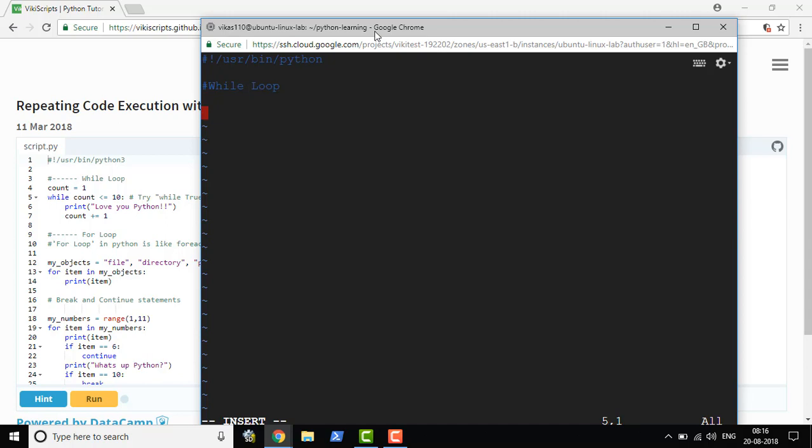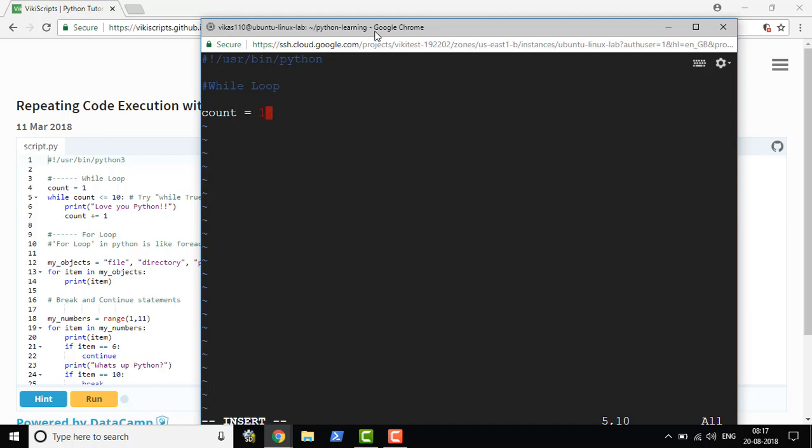So in Python we have two types of loop structure. One is while loop, another is for loop. So first we will see how a while loop works. As I said, a loop is a structure which tells the Python interpreter to execute code n number of times. You can see we need one variable which helps us to create those numbers, meaning the count. So for the sake of understanding, we call this variable count.